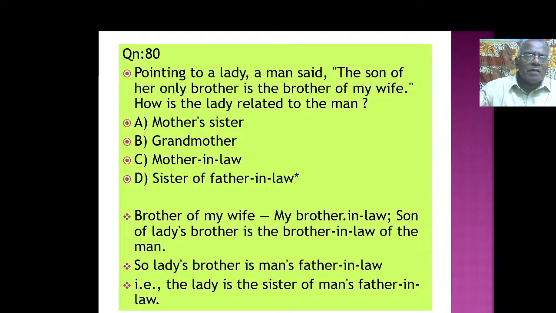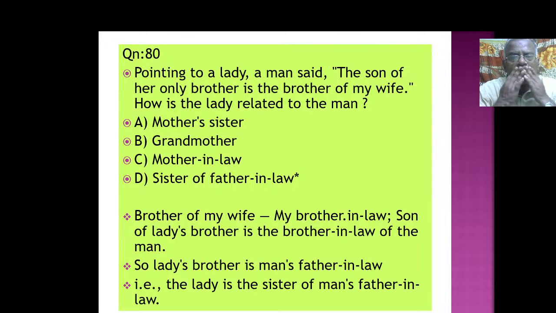Pointing to a lady, a man said, the son of her only brother is the brother of my wife. The son of her only brother is the brother of my wife அப்படின்ட்டு ஒரு மனுஷன் ஒரு லேடிட்ட சொல்கிறான். How is the lady related to the man? Mother's sister, grandmother, mother-in-law, sister of father-in-law. எது உண்மையாக இருக்கும்? We have to analyze like this.